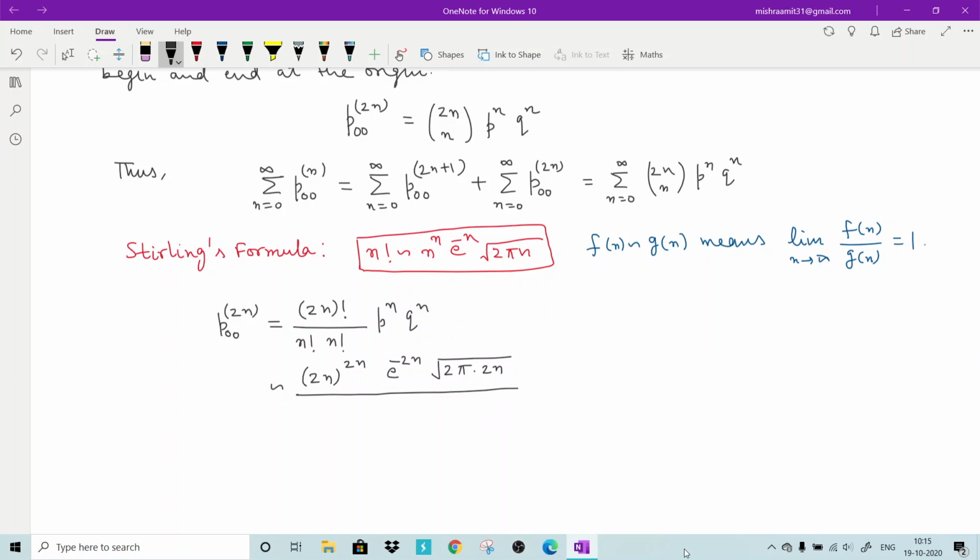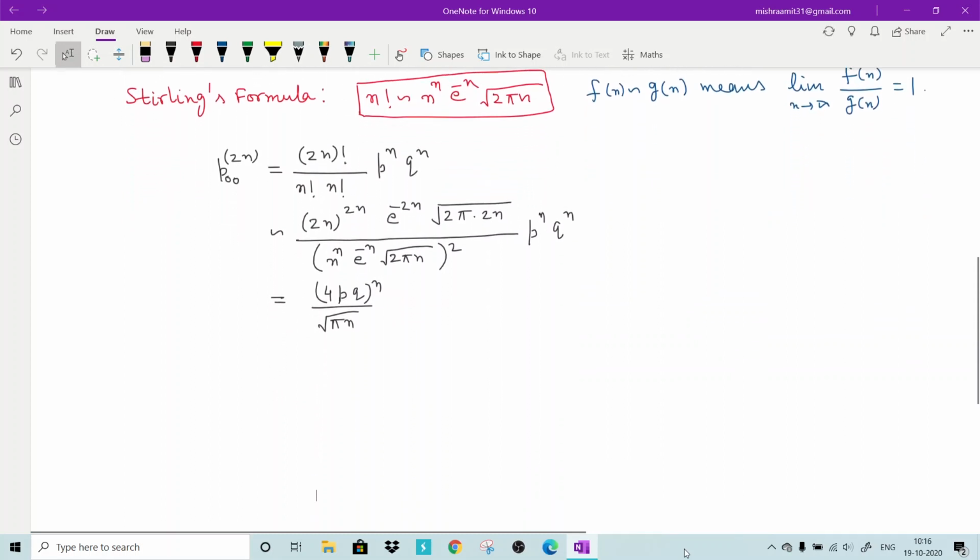Then factorial n is n to the power n, e to the power minus n, square root of 2 pi n, and this will be squared because factorial n appears 2 times. Then p to the power n, q to the power n. If you calculate this, it comes out to be (4pq) to the power n divided by square root of pi n.